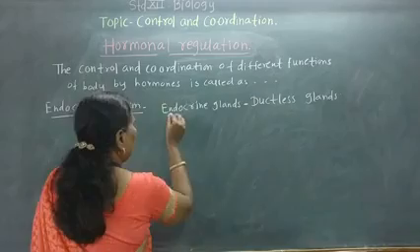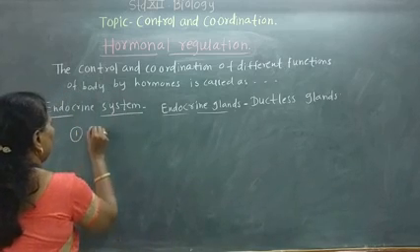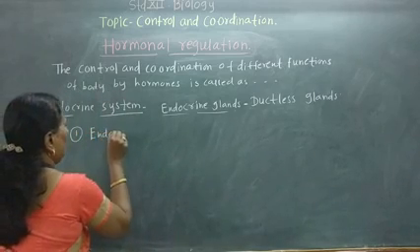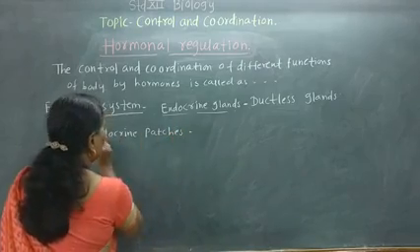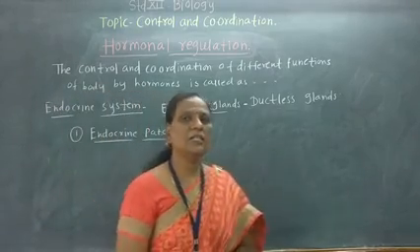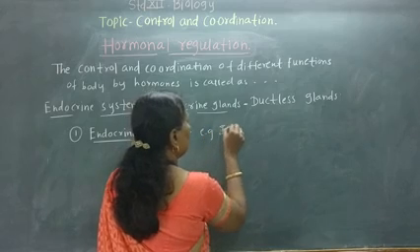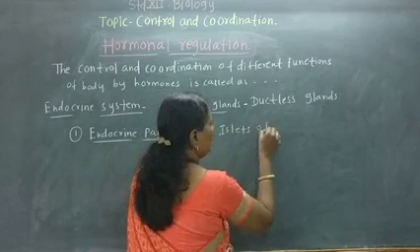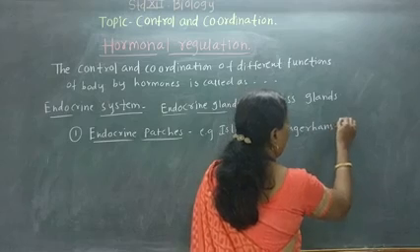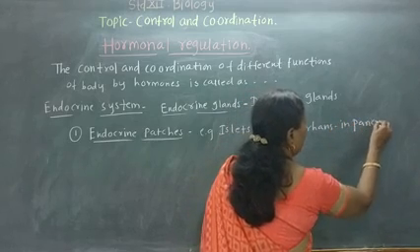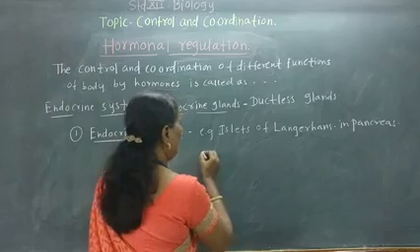Now the endocrine system consists of the glands, that is mainly the endocrine patches and endocrine glands. Patches means examples like the islets of Langerhans in the pancreas. Endocrine patches like the islets of Langerhans in the pancreas are nothing but patches of endocrine cells. So that is the islets of Langerhans.